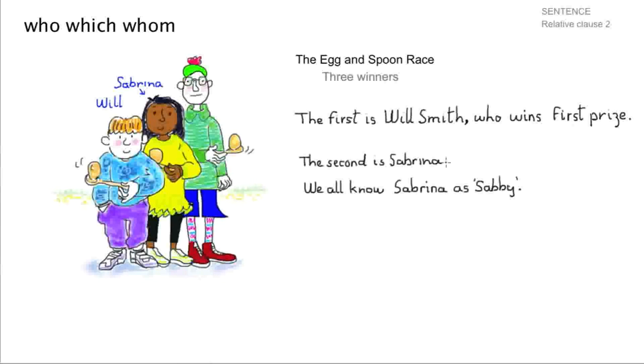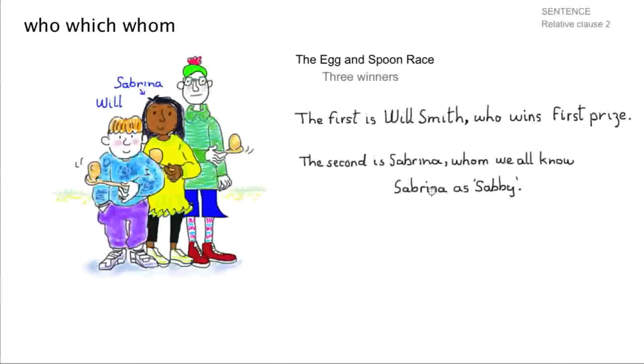Now I want to join those two sentences together, so again I'm going to put a comma, but this time I'm going to write whom. I'll say something about that in a minute. In the meantime, I'll take the first part of the sentence and move it up there. Now I need to rub out the W and put a small w there. We don't need a capital. The second is Sabrina, whom we all know as Sabby.